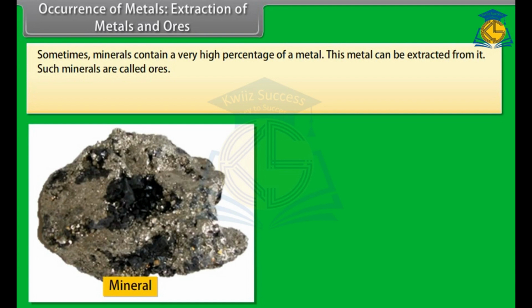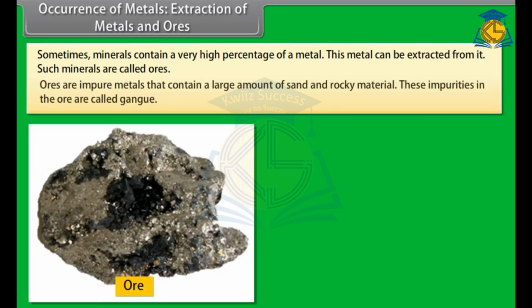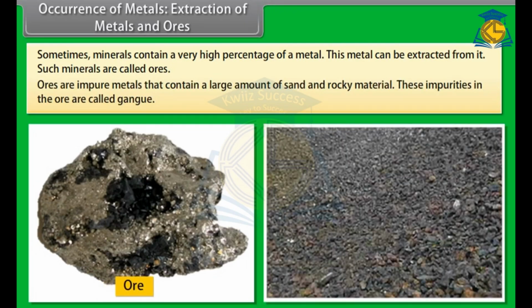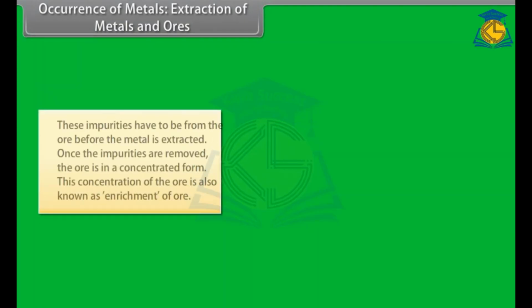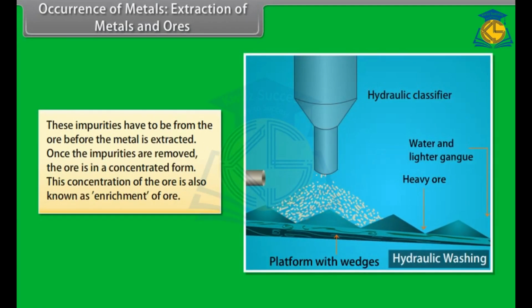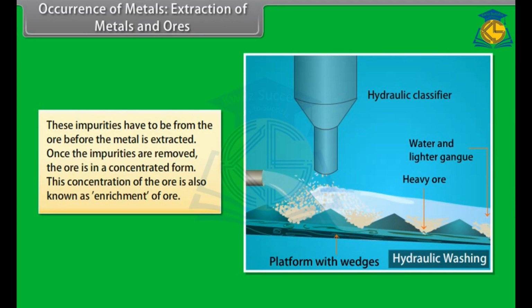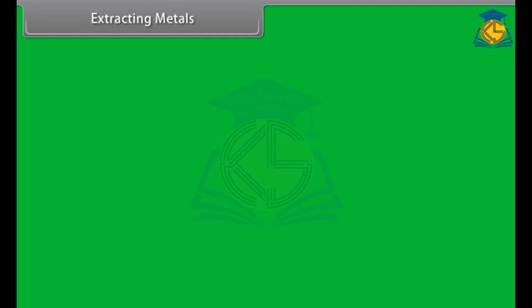Such minerals are called ores. Ores are impure metals that contain a large amount of sand and rocky material. These impurities in the ore are called gangue. These impurities have to be removed from the ore before the metal is extracted. Once the impurities are removed, the ore is in a concentrated form. This concentration of the ore is also known as enrichment of ore.